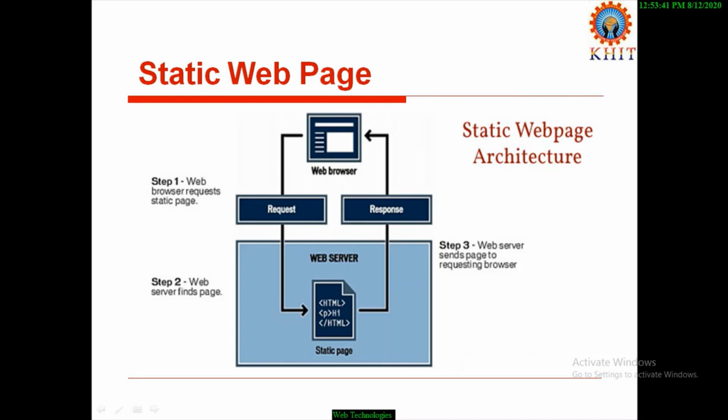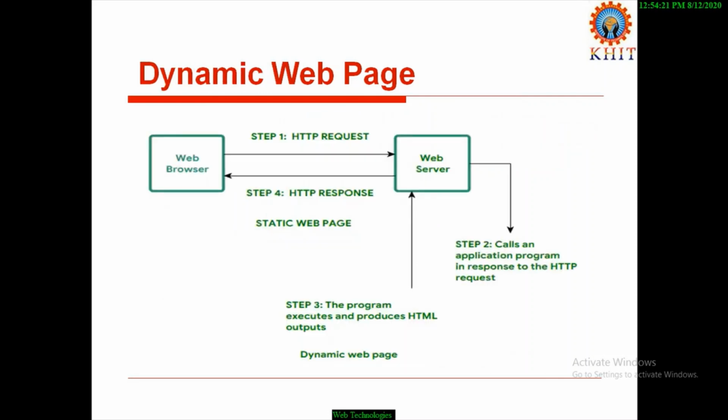This is the execution of a static web page. Here, a total of 3 steps exist. In the first step, the web client interacts with the browser to send the request to the server. In the second step, the web server finds the concerned web page which is requested by the web user, and it sends that page to the web browser as a response. The web user observes the response of the web server by using the web browser. This is the execution scenario of a static web page.